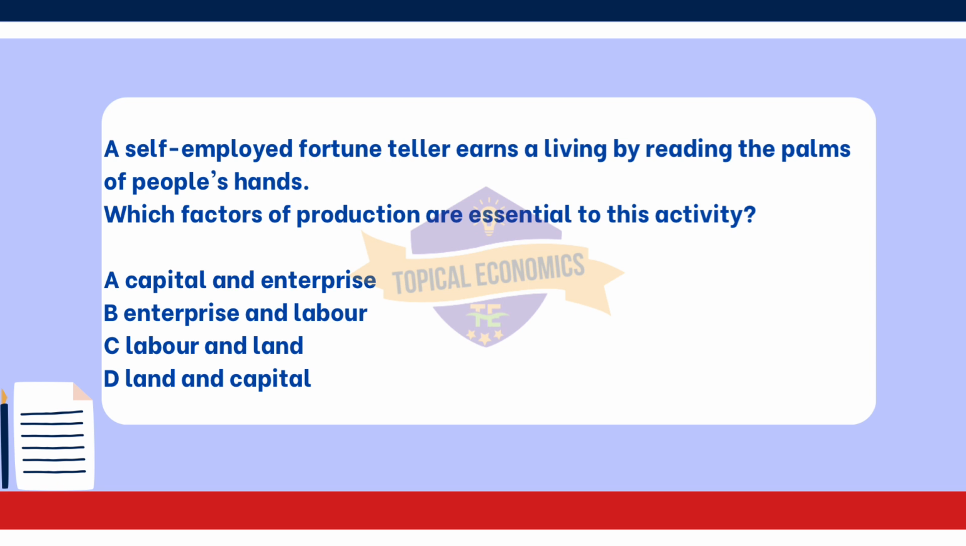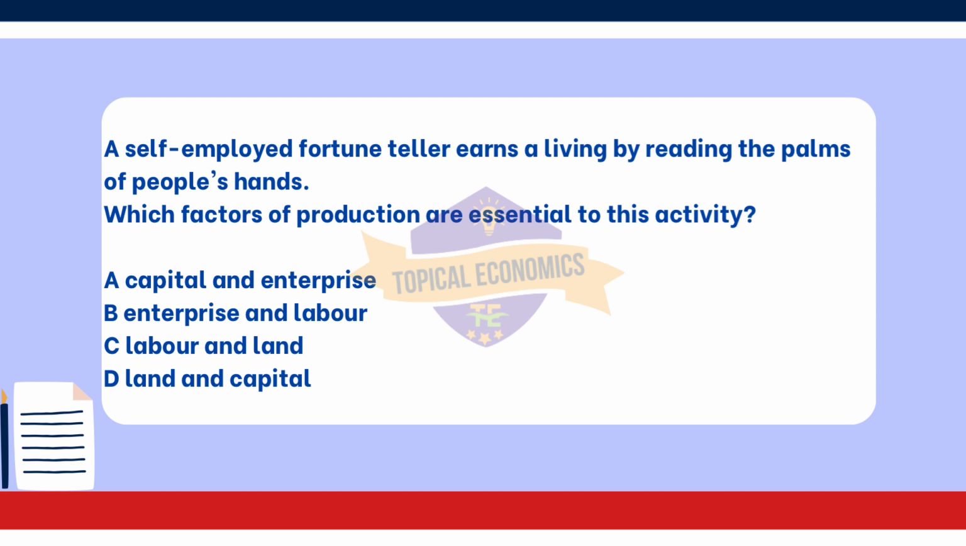Enterprise and labor. Enterprise refers to the entrepreneurial ability to take risks and organize a business. In this case, the fortune teller is using their skills to offer a service and generate income. Labor refers to the human effort involved in the production of goods and services. The fortune teller's personal effort in reading palms constitutes the labor aspect.